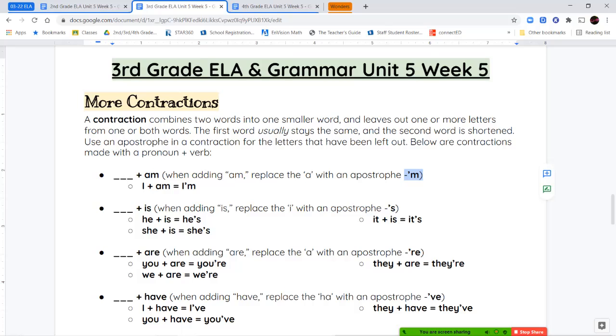So contractions with the word is. We drop the I and we replace it with an apostrophe. So instead of IS, it becomes apostrophe S. So he is becomes he's, she is becomes she's, it is becomes it's with the apostrophe and then the S.